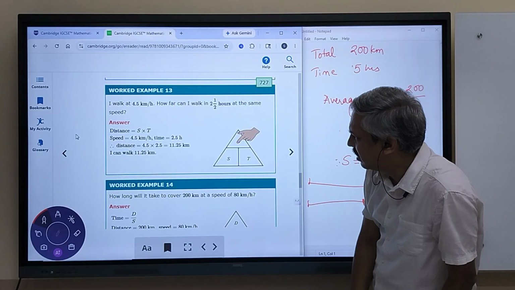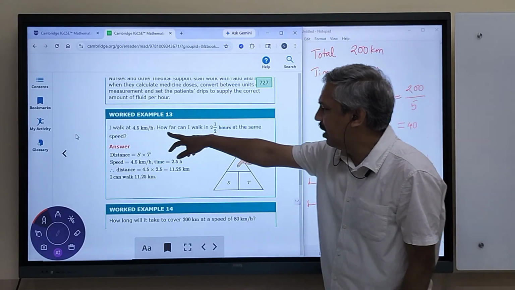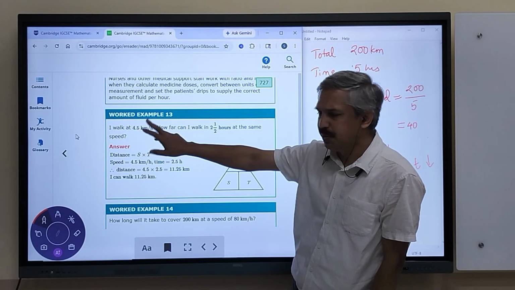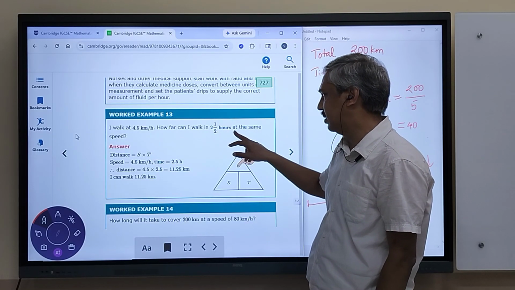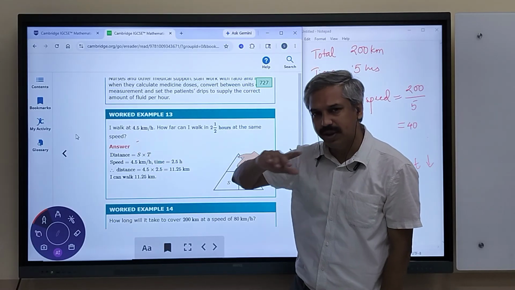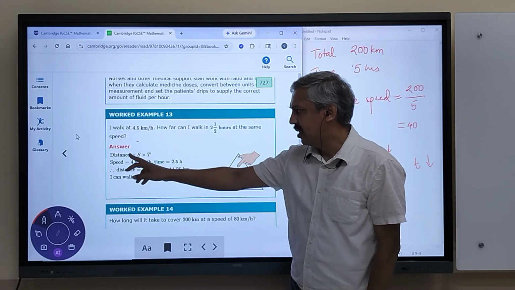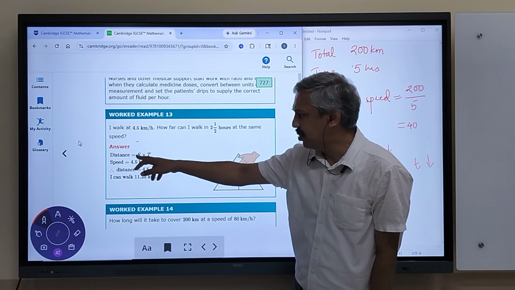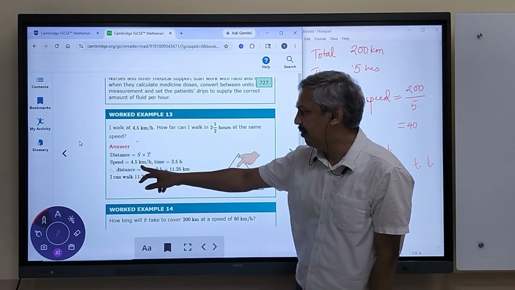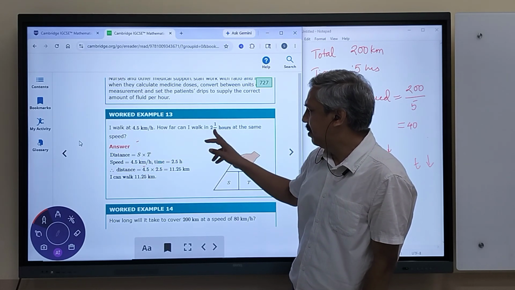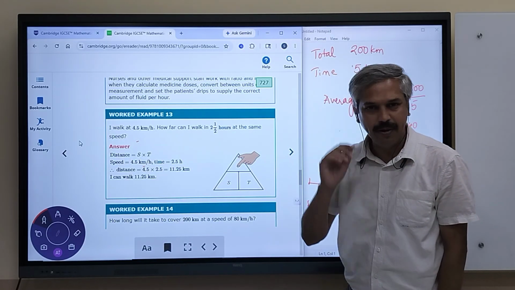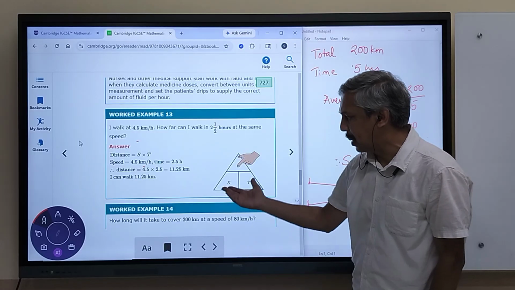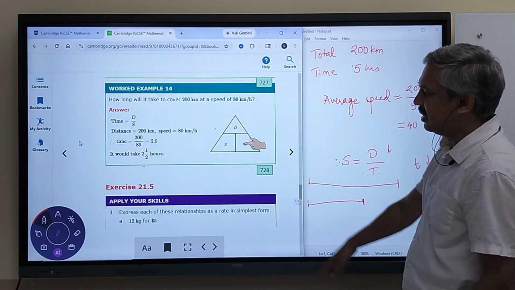Okay, walk at 4.5 kilometers per hour. The speed is given. How far can I walk in 2.5 hours, at the same speed, assuming that the speed is constant? So speed is equal to distance upon time, so distance is equal to speed into time. Speed is 4.5, time is 2.5. 4.5 into 2.5 is 11.25. You get the answer. That's it. The next one. Let's see the exercise.